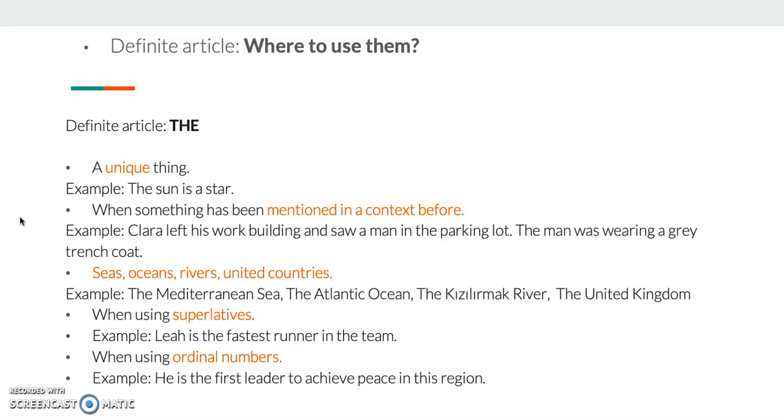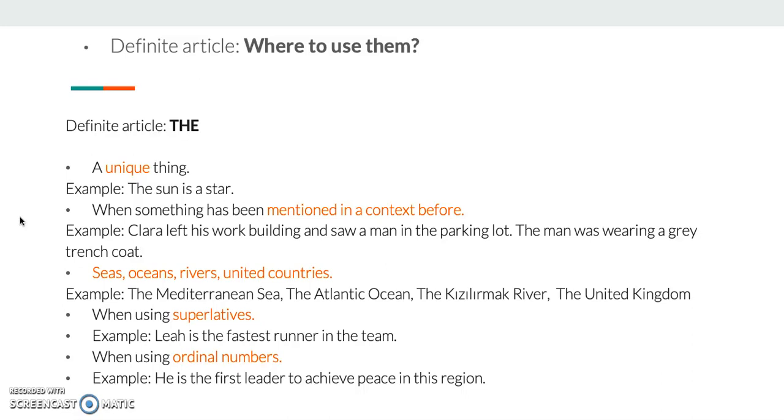If something has been mentioned in a context before, then I need the definite article the. Let's go on from the previous example. Clara left his work building and saw a man in the parking lot. The man was wearing... If I say the man here, that means now I know which man I'm talking about. That is the man that Clara saw in the parking lot. Now it is not unknown to us.